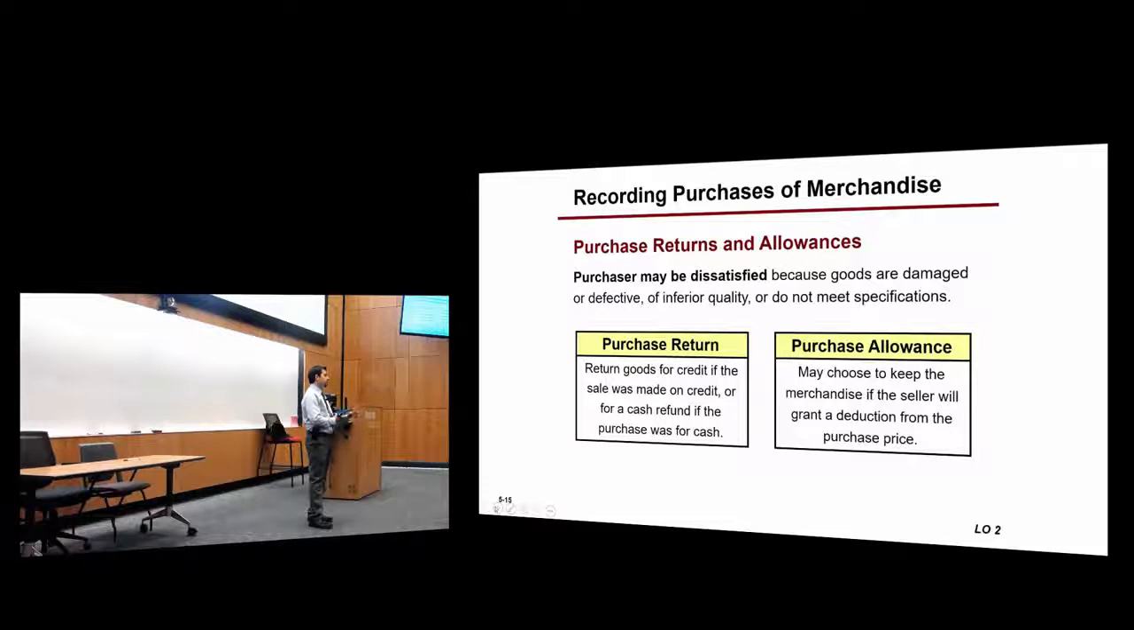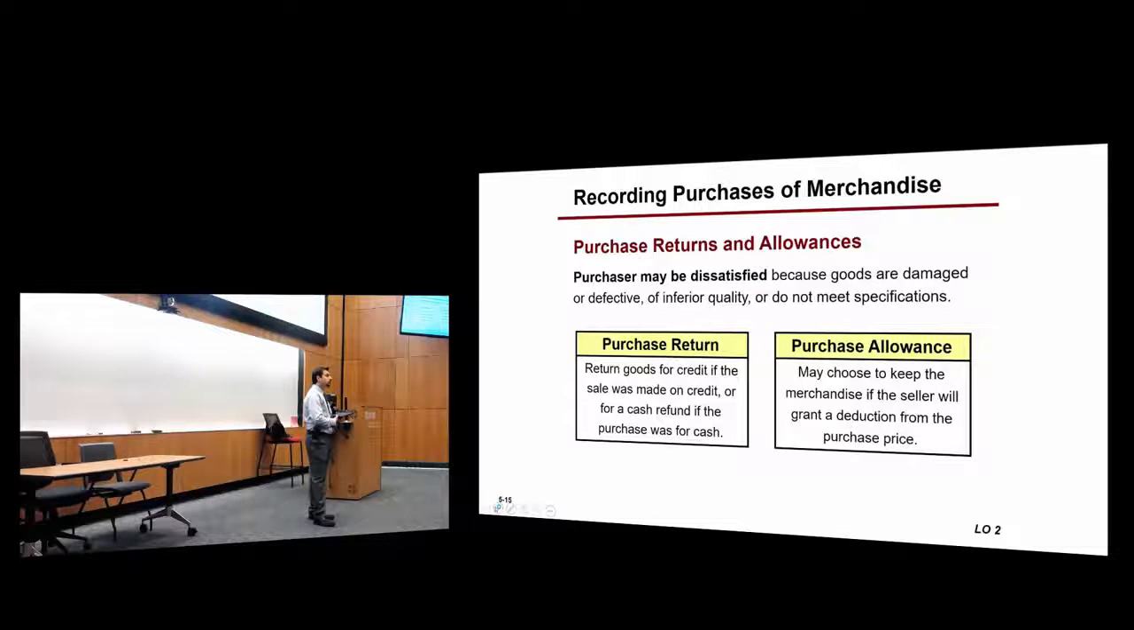The seller might issue you a full refund, right? Most of the time this is what happens, or at least it happens pretty often. You will return the product, they will issue you a full refund. There's another option where the seller might tell you, okay, you may keep the product and I will give you an additional discount. Because it's defective, for example,